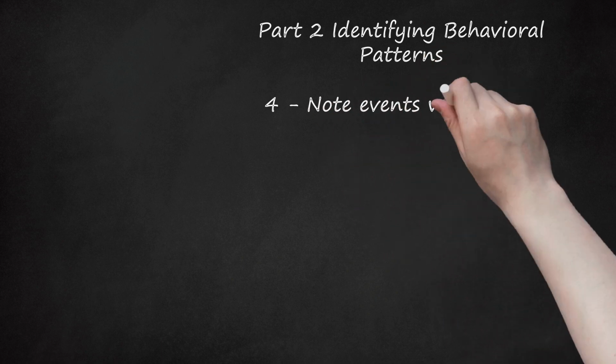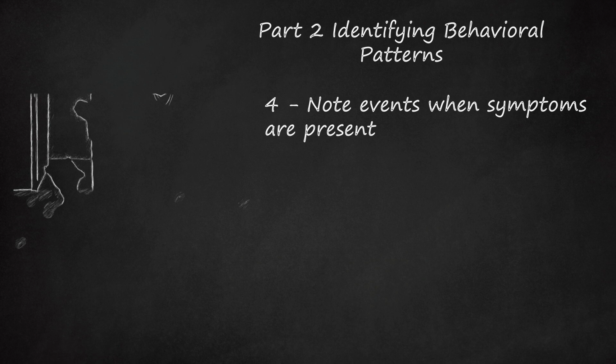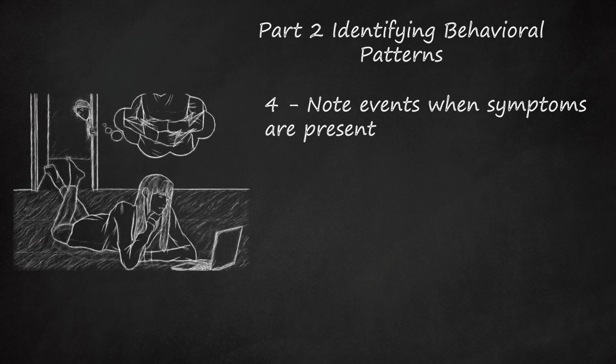4. Note events when symptoms are present. The individual may report symptoms only when in the presence of other people. The symptoms may not appear when the person is alone or when nobody is around. The symptoms may also only appear when the person is being observed, either in a medical setting or by family or friends. Ask the person when the symptoms are present.